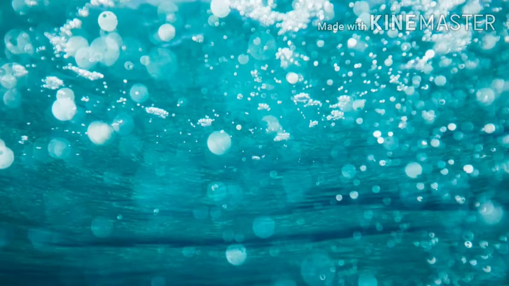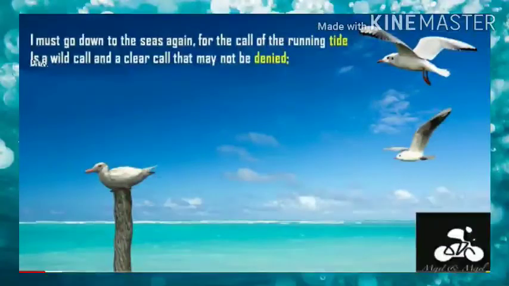Next you see, I must go down to the seas again for the call of the running tide. So now the author is telling that I must go down to the seas again. So he is very much excited to see the sea. So he is telling that I have to go down the sea again. So he wanted to go down again and again for the call of the running tide.